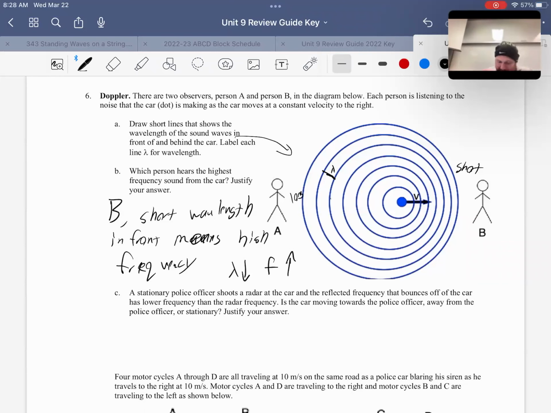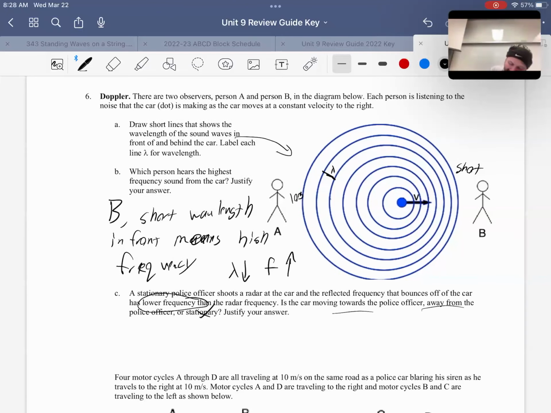All right. C, a stationary police officer shoots a radar at this car. So somewhere there's a police officer that shot a radar at the car, and it reflects, bounces back off the car, and has a lower frequency. So this is kind of the reverse of the Doppler, but again, it's still because the car is moving. Is the car moving towards or away from the police officer, or is it stationary? Well, since it changed the frequency, it's not stationary.